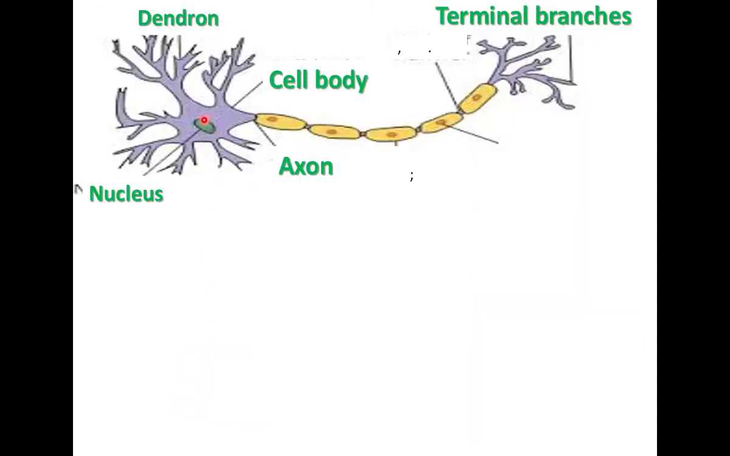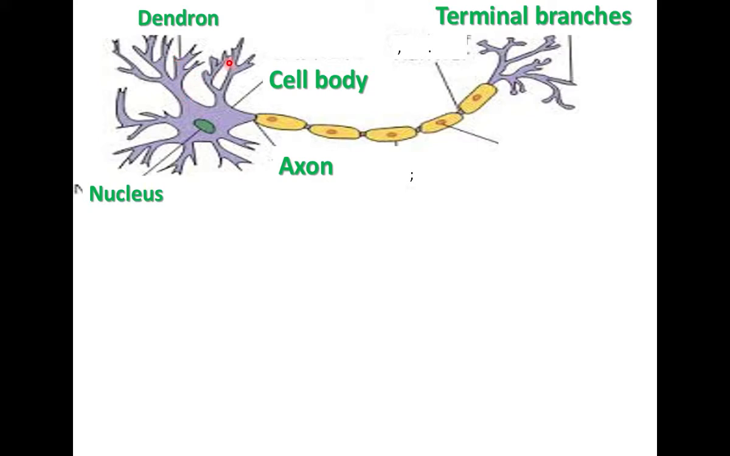Let us study the structure of a neuron or nerve cell. Shall we learn the parts one by one? The first part is the cell body. What is called a cell? A structure containing cytoplasm and nucleus is a cell. Here it is called the cell body or cyton. It has a cell-like structure with cytoplasm, nucleus, and other organelles like mitochondria, etc.